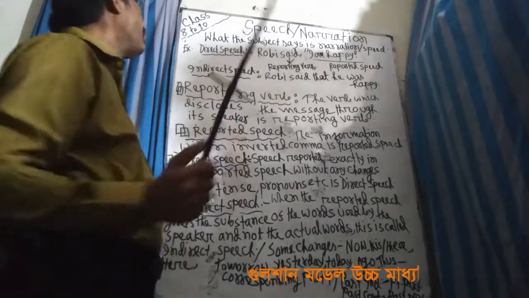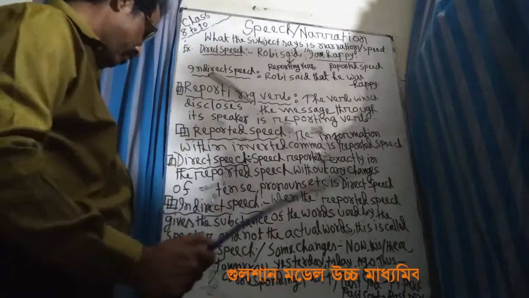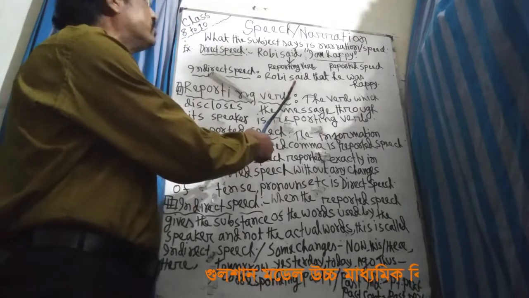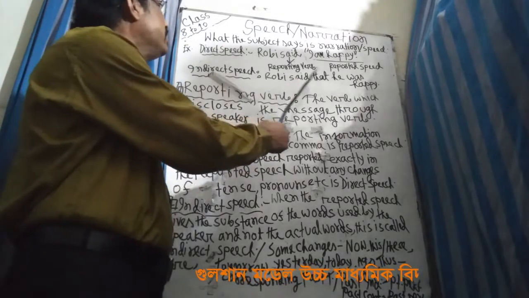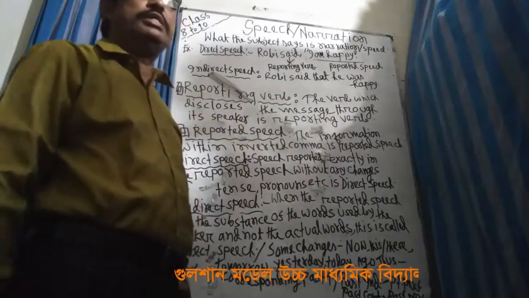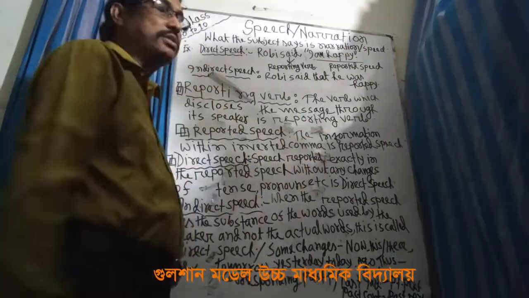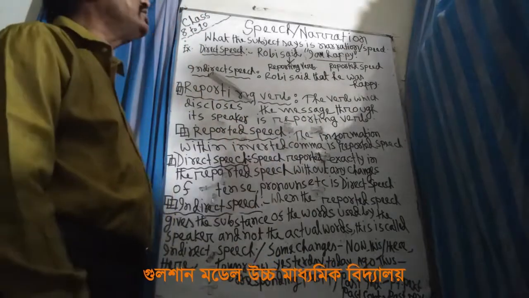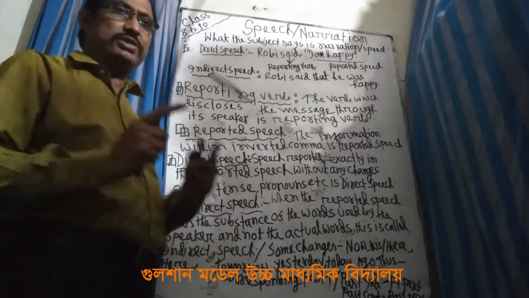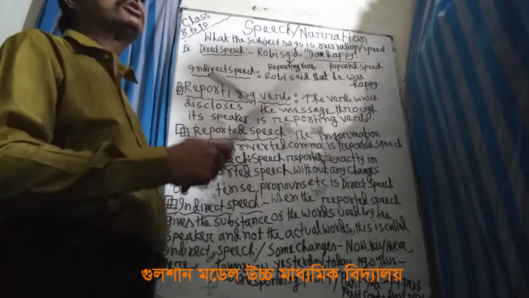Whenever your work is to change direct speech into indirect, you need to remember: if the reporting verb is in present or future tense, then in the reported speech there will be no change in tense, except the person. The changes are corresponding: corresponding tense, corresponding person, corresponding number.